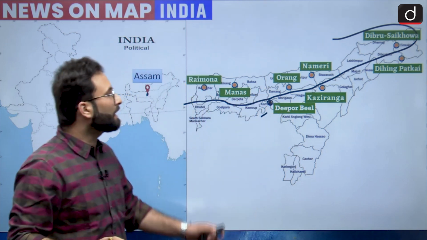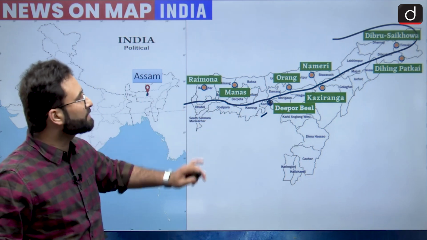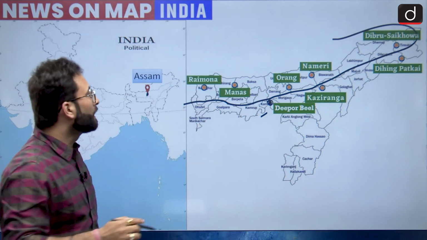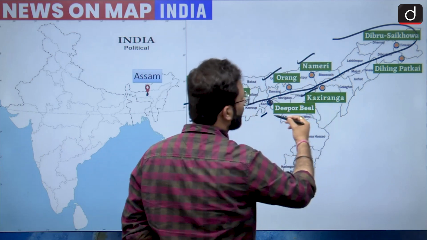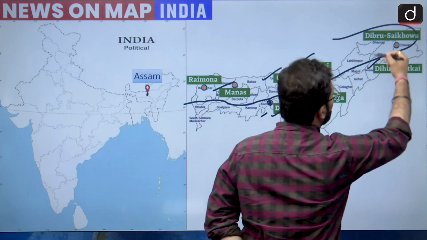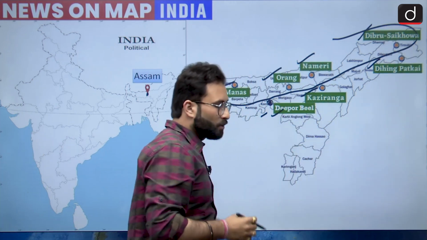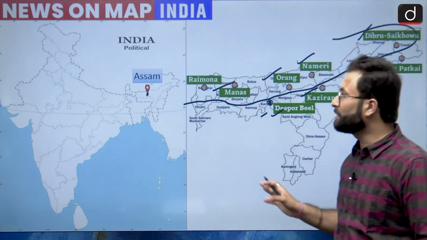Other than that, there are certain protected areas and important areas which can be important from your exam point of view. That is Manas, Orang, Nameri, Kaziranga, Deepor Beel, and Dihang Patkai and Dibru Saikhowa. So these 6 locations can be important for your prelims. Please keep a note of that.